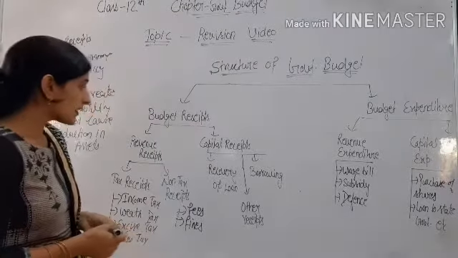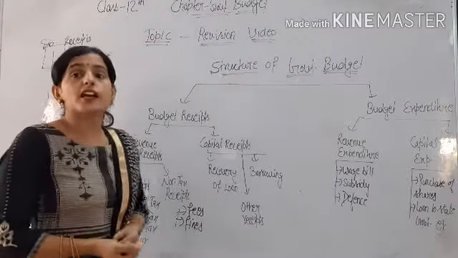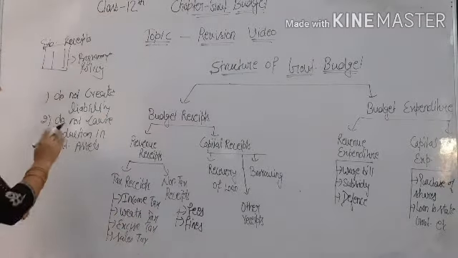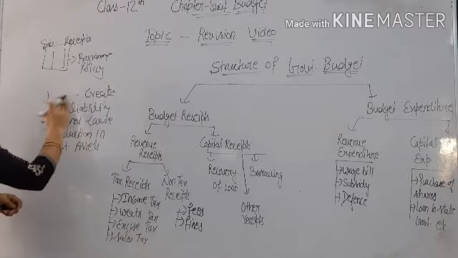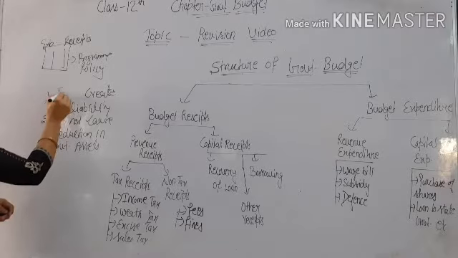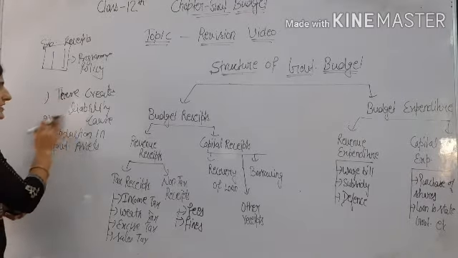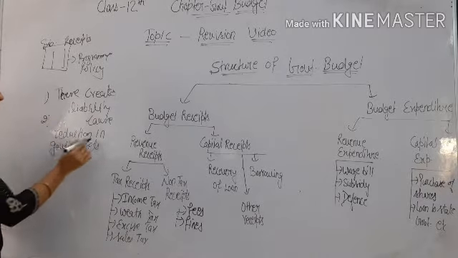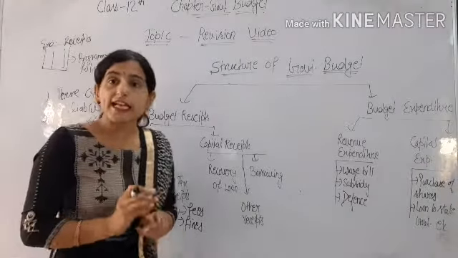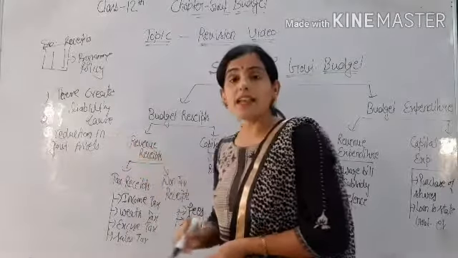Okay, the next is capital receipts. Capital receipts are those money receipts which mainly have two characteristics. The first is that these create liabilities. These receipts create liability, and the second, cause reduction in the government assets. Okay, means opposite of revenue receipts. Create liabilities and cause reduction in government assets.